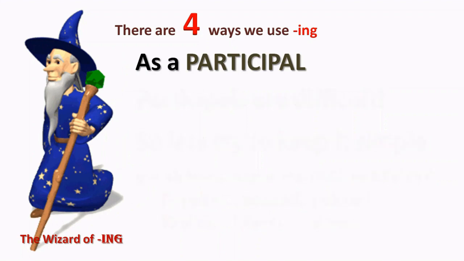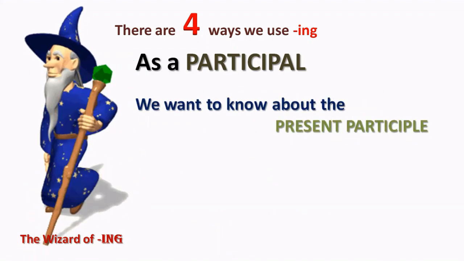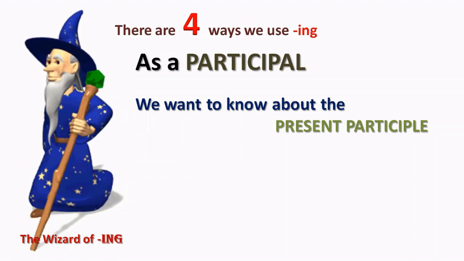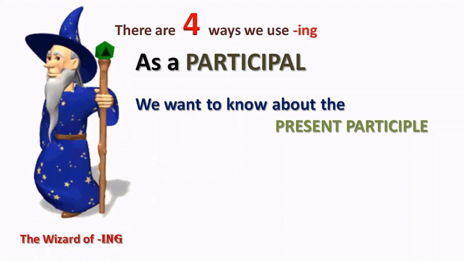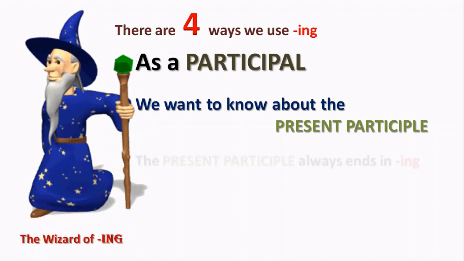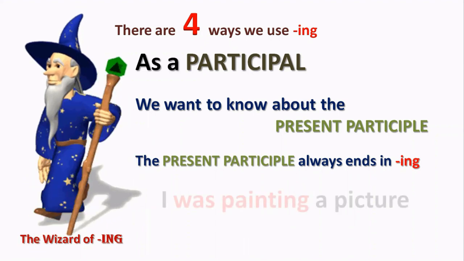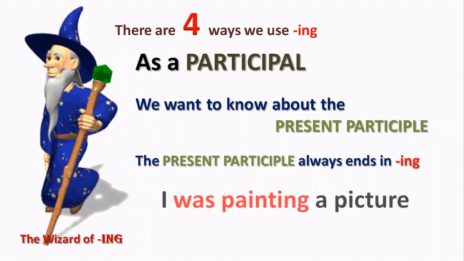However, here we want to know about the present participle, which is much less discussed, but which is very, very important. Now, the great thing is that the present participle always ends in ing.